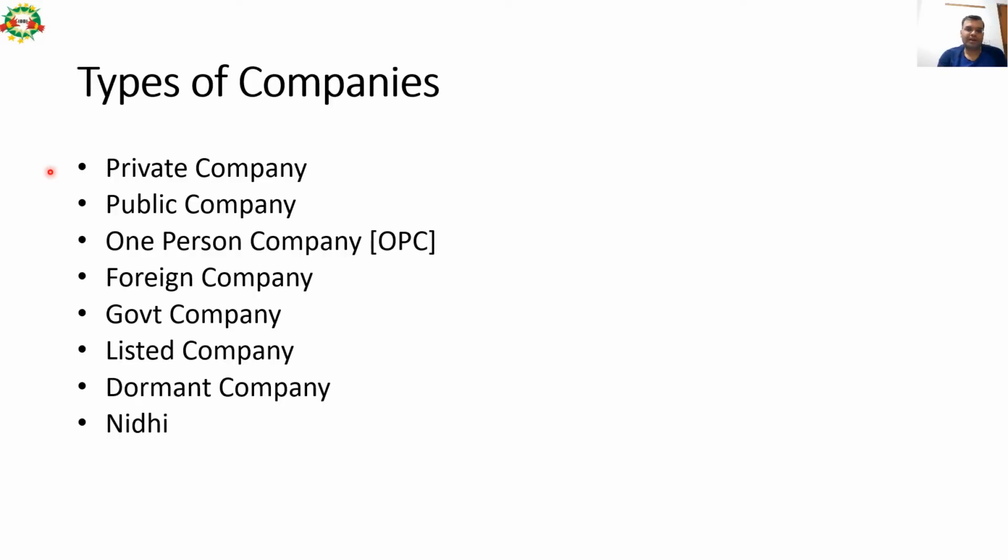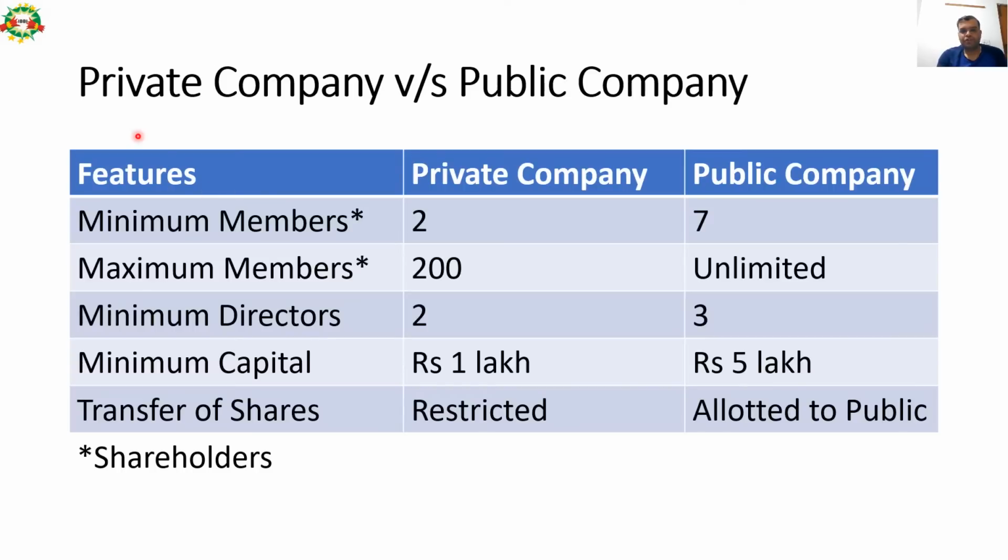So primarily these are the main types of companies as per the Companies Act: private company, public company, one person company, foreign company, government company, the listed company, dormant company, and Nidhi company. This is a comparative table showing the comparative analysis between the private and public limited company. So please remember these common features, important features, out of which 1 mark theory question can come in IBBI examination.